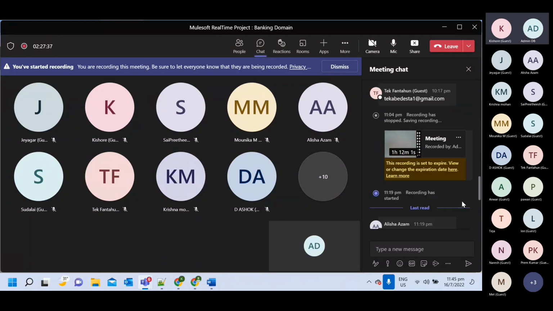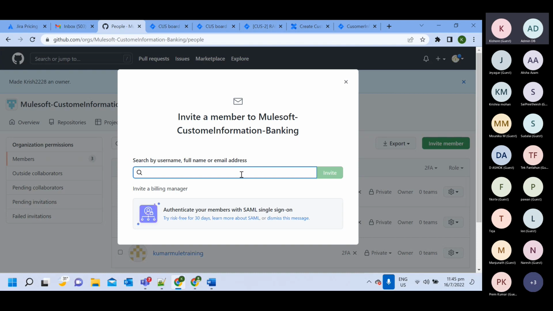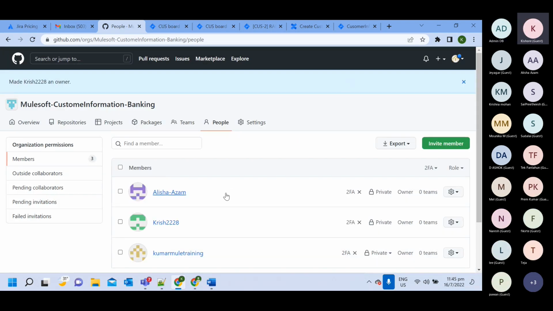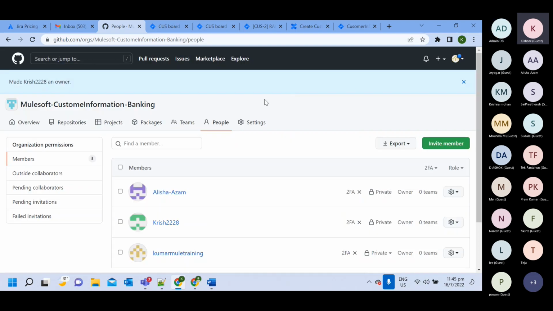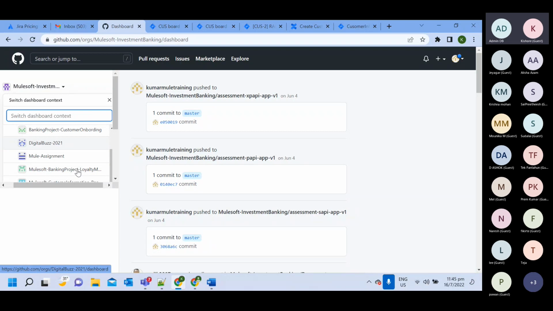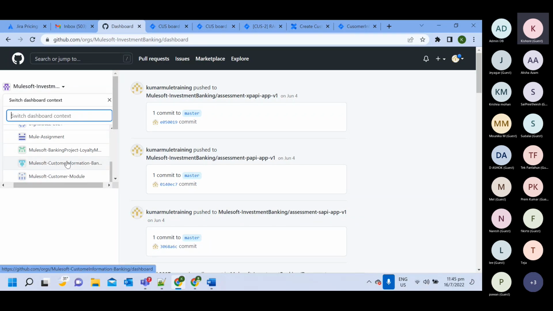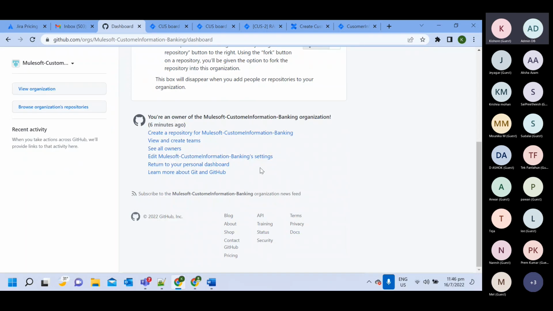I think we have already. Let me take from here only. Okay, so what you need to do, I'm telling again, Lisa and Chris: invite member. Before that, let me start from very scratch. First, you need to select this organization, Mulesoft customer information. This one. This is the organization.